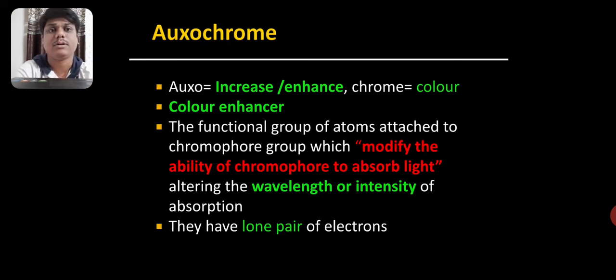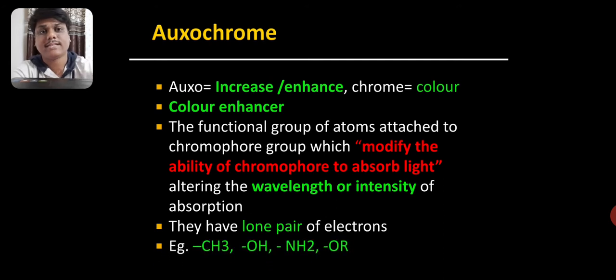It is due to the presence of lone pair electrons. For example, CH3 group, OH group, NH2 group, OR groups. If you look at all these groups, for example the OH group and NH2 group, they have lone pairs of electrons. And because of the presence of these lone pair electrons, they are able to give the color enhancing property.